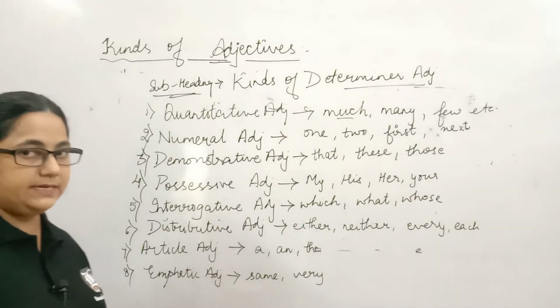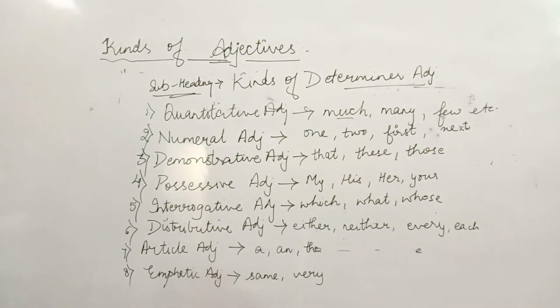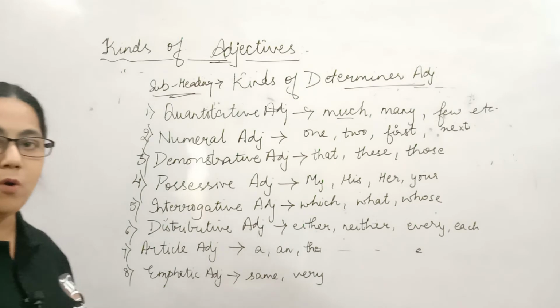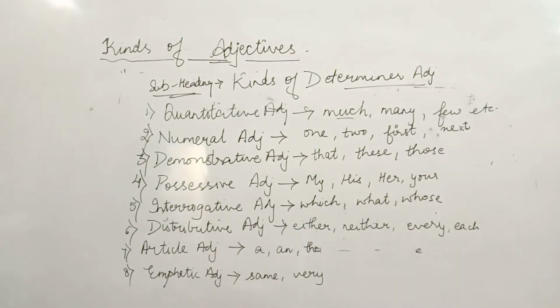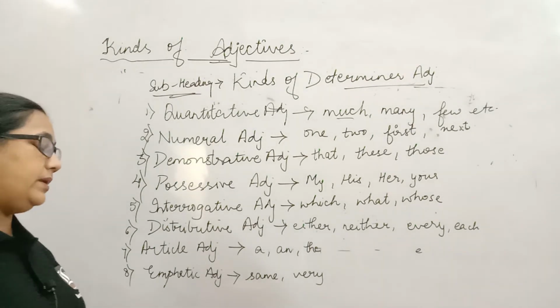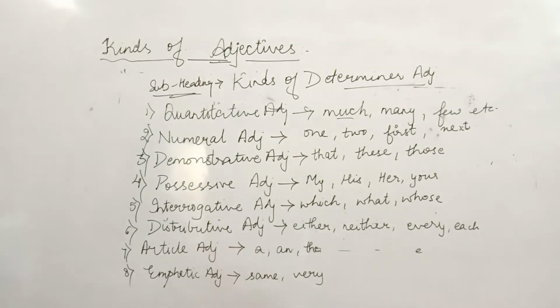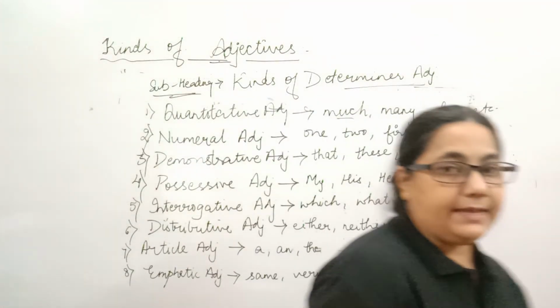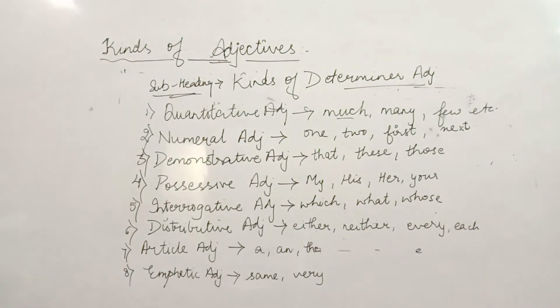Book over here is a noun and I am emphasizing the word same. This is the same book which I was looking for in the library. So the words which lay emphasis on a particular noun are emphatic adjectives. With this we complete all the kinds of determiner adjectives.